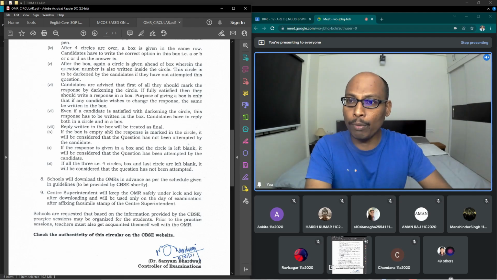Reply written in the box will be treated as final. If the box is empty and the response is marked in the circle, it will be considered that the question has not been attempted by the candidate. If the response is given in a box and the circle is left blank, it will be considered that the question has been attempted by the candidate.